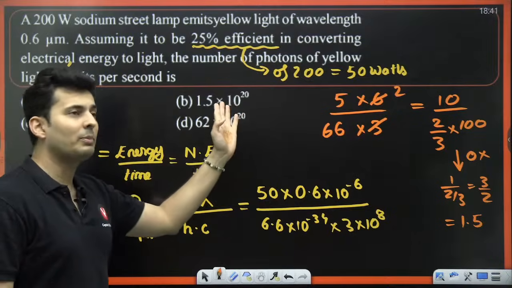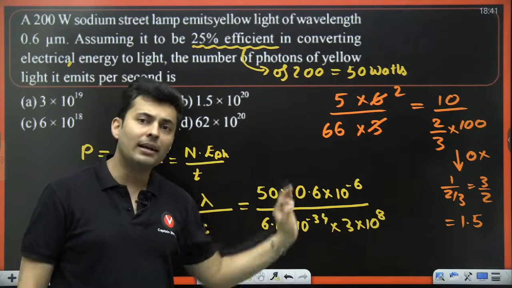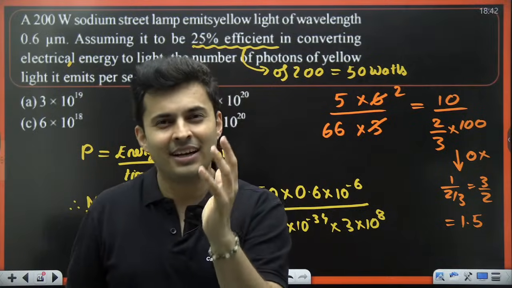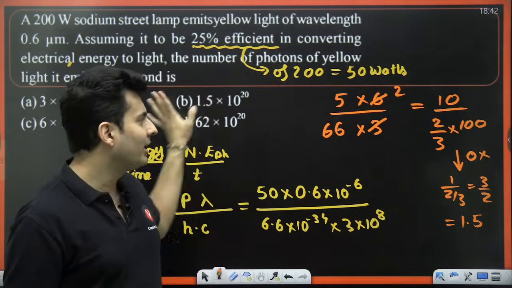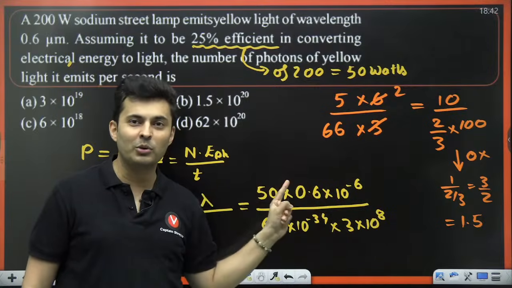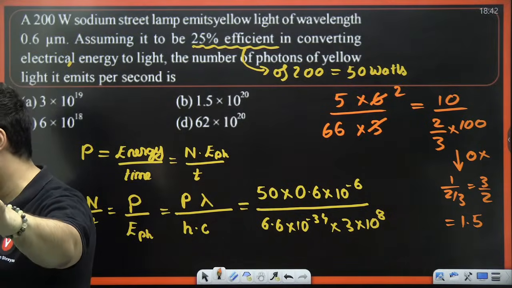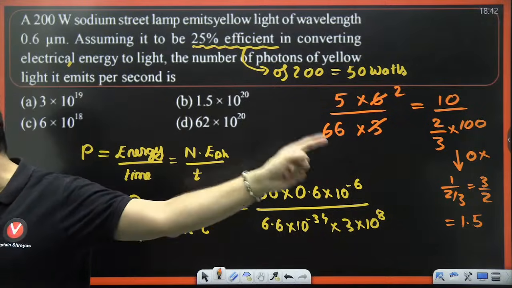So don't worry about powers of 10. That will automatically come out to be 10 to the power 20. That is not your headache. That is the examiner's headache to calculate that. You just find out the pure numbers. How many of you loved this method? How many of you understood this method? How many of you saw the trick?